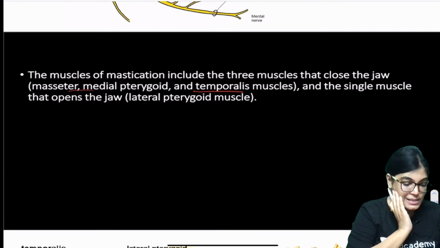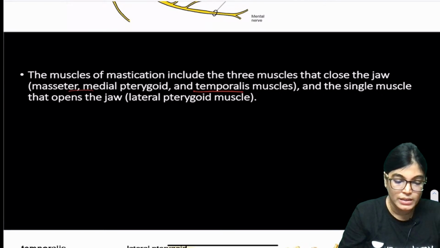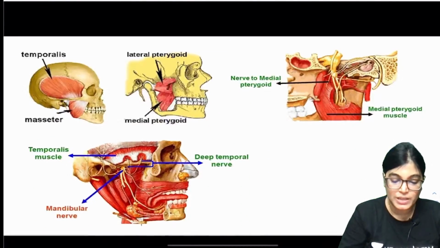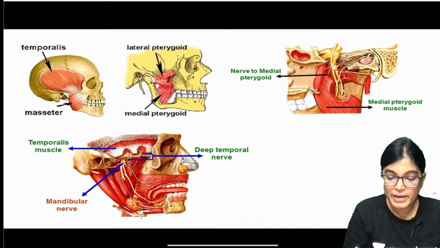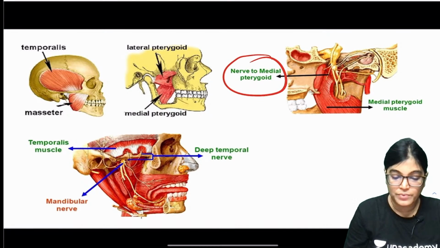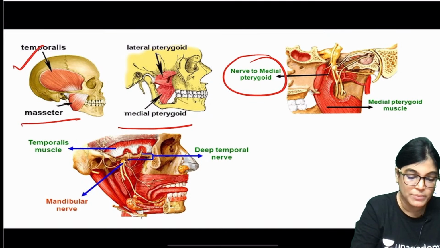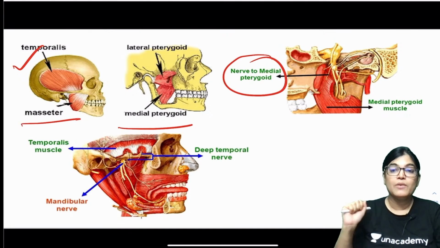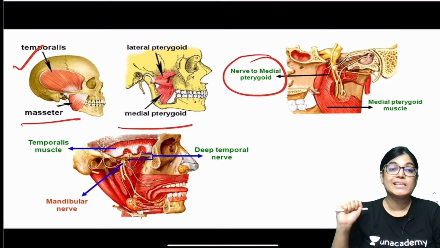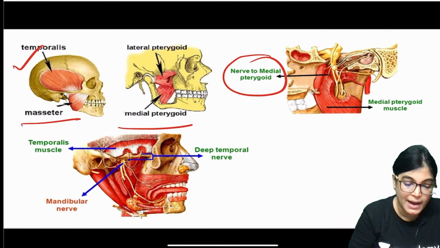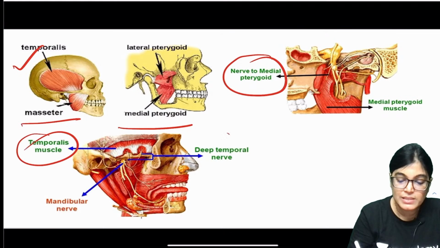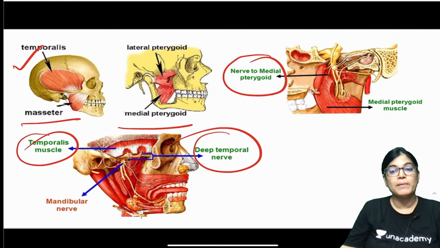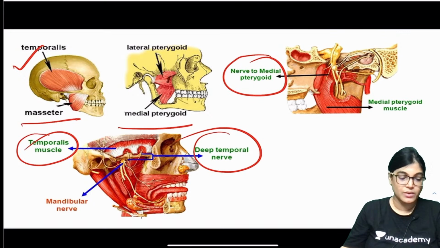On the other side, we have the muscles of mastication involved. As you can see here, we have the medial pterygoid, masseter and temporalis. Temporalis muscle fibers are involved in the retraction action, causing retraction of the mandible. The temporalis muscle is supplied by the deep temporal nerve. Side to side movement is done by the medial and lateral pterygoid muscles.